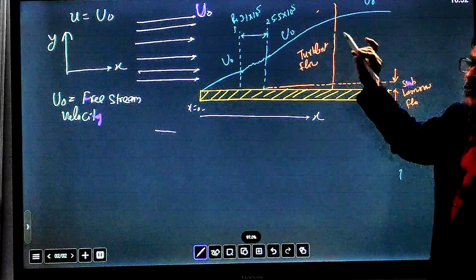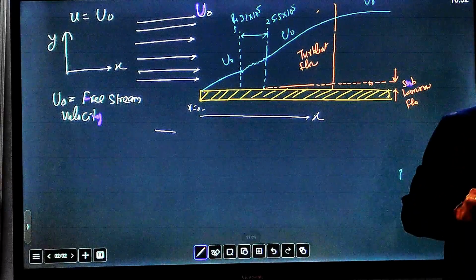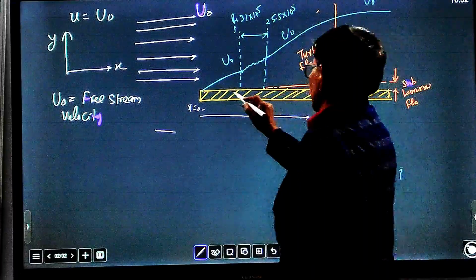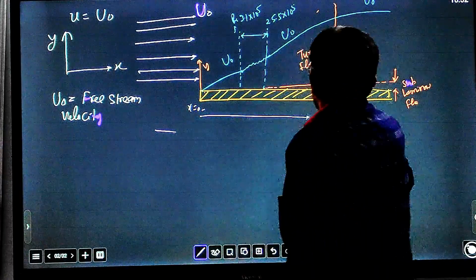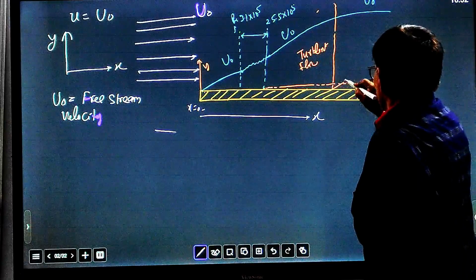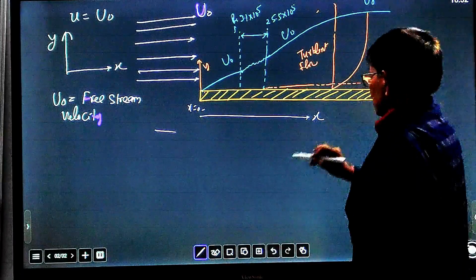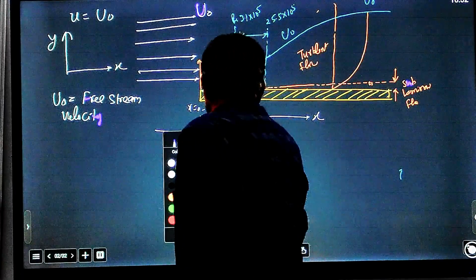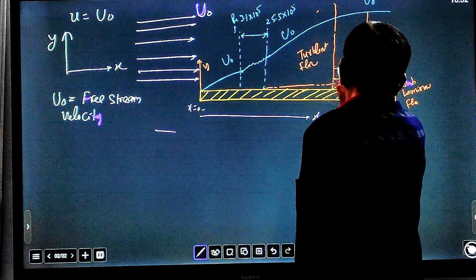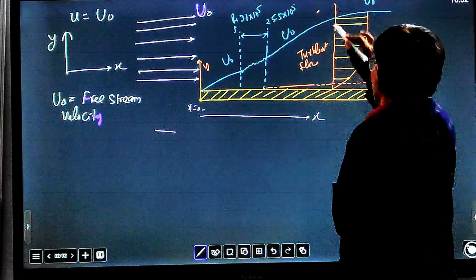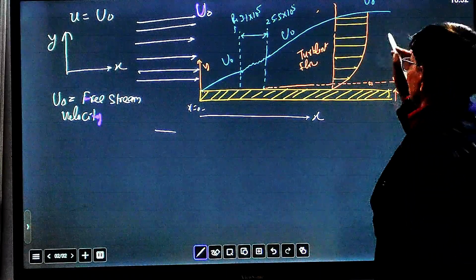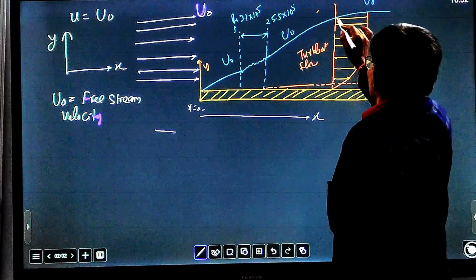Here the y direction is taken along this, and the x direction is here. If we draw the flow profile, we will find it like this: as we move along the y direction, velocity is increasing, reaching up to this point.